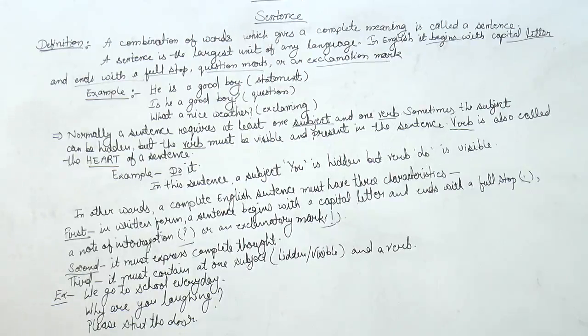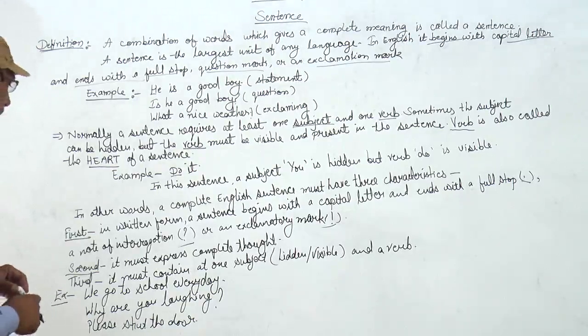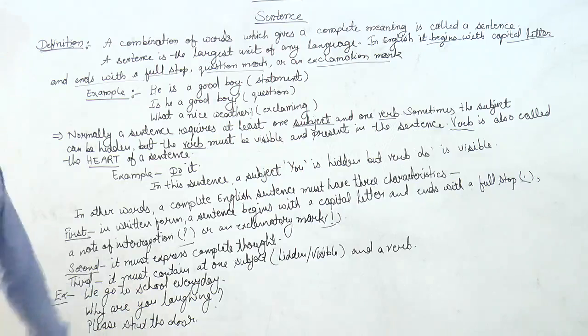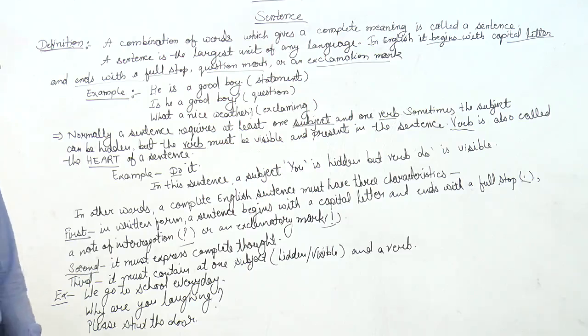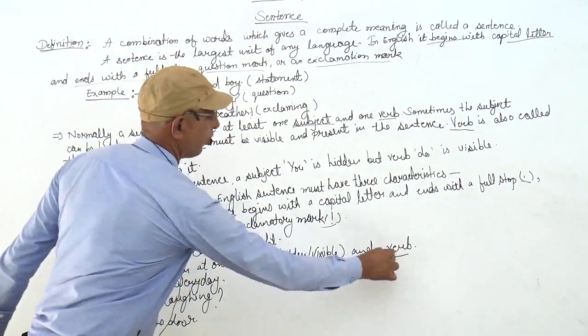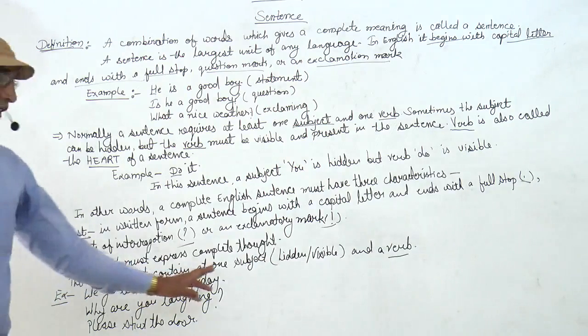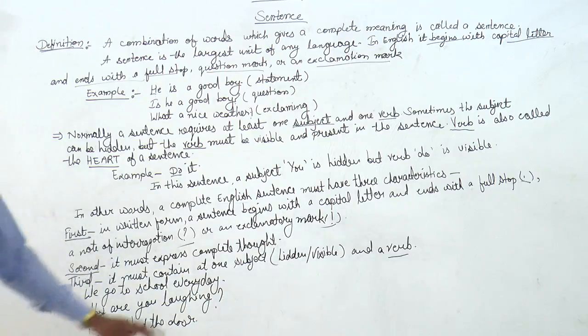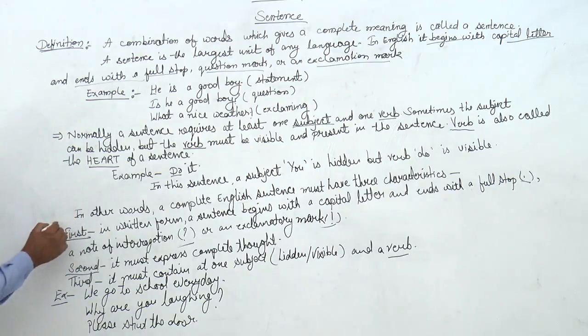Third characteristic, it must contain one subject, which may be hidden or visible, and one verb. So these are the three characteristics of sentences.